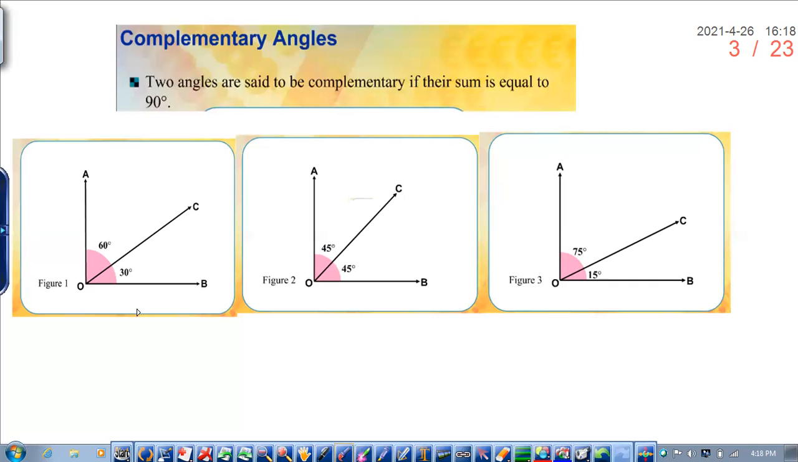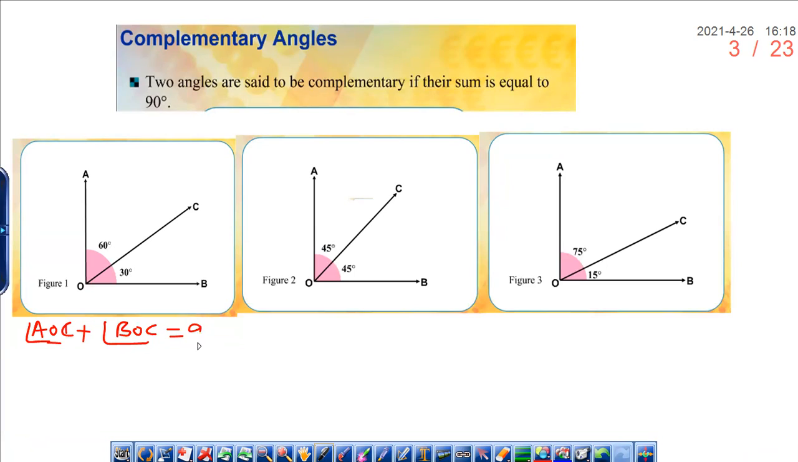In the first figure, you see angle BOC is 30 degrees and angle AOC is 60 degrees. So when you add these two, angle AOC plus angle BOC, we get 90 degrees, right? Yes, sir. 60 plus 30. So these two angles are complementary.